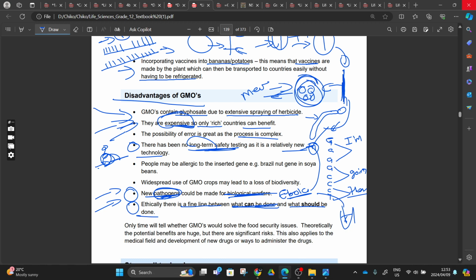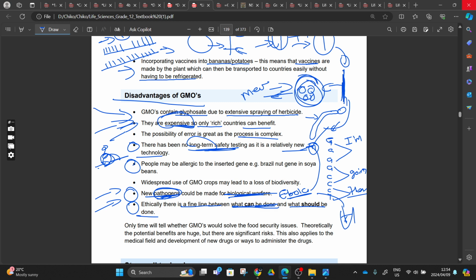So hence they say some religious people will go against this and say that since you are tampering with God's creation, whatever you're doing is not allowed, right? So now you are going to learn about cloning and stem cell research, right? Then you'll get to understand where these people were coming from when they say that this is ethically wrong.